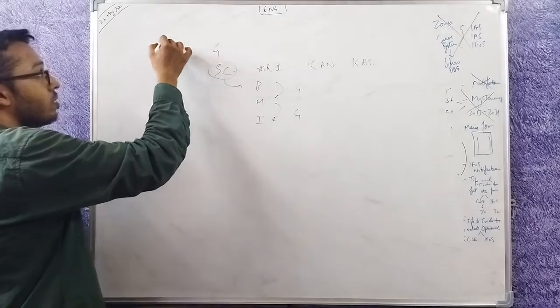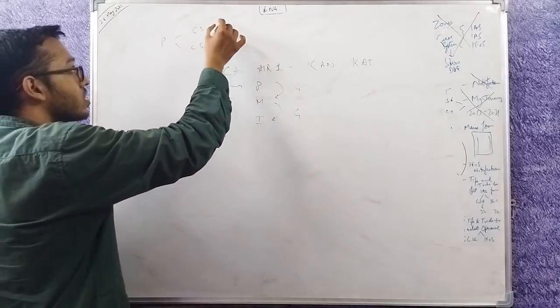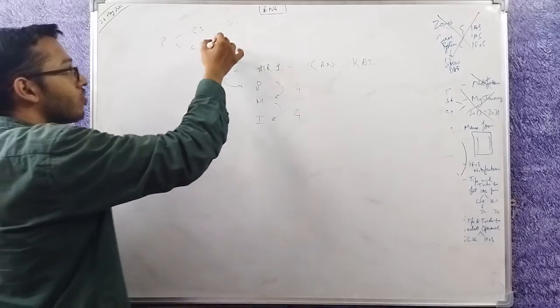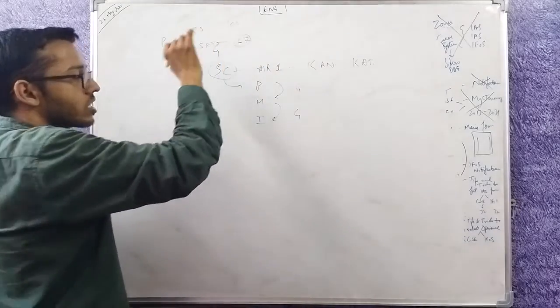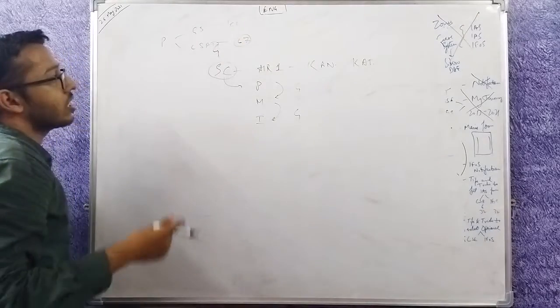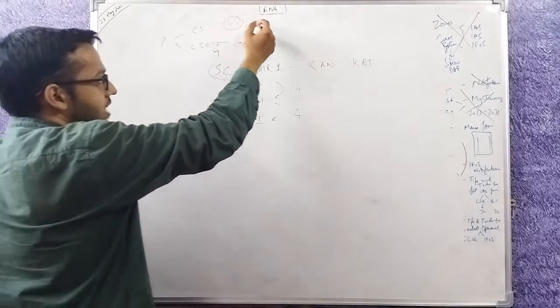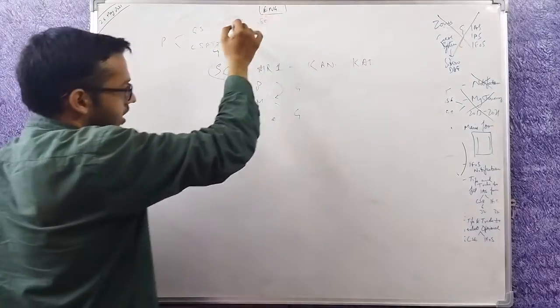For general category people, in prelims, cutoff is generally 100. For CSAT, for everyone, cutoff is 67, irrespective of your caste. For prelims, you need 100 marks. For SC, let's say marks are 80.